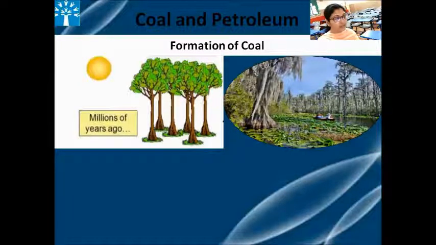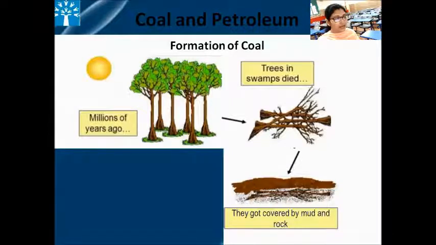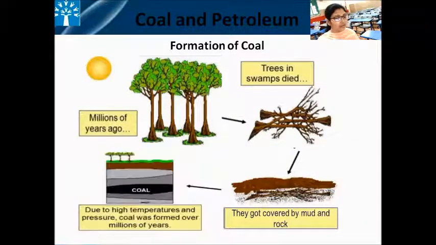So these trees and plants sank down in these swampy areas. And later on, a layer of mud and rock was deposited on that. Layer after layer was deposited on that organic matter. And due to the extreme heat and pressure, that organic matter was transformed into coal.